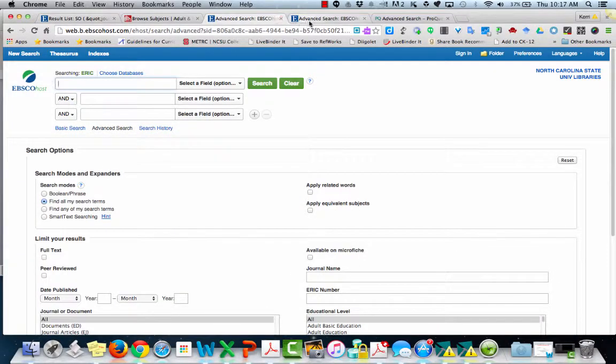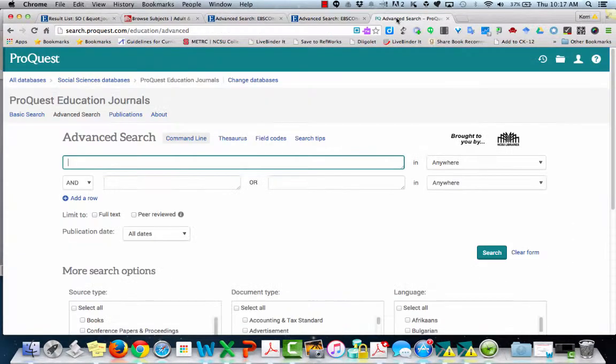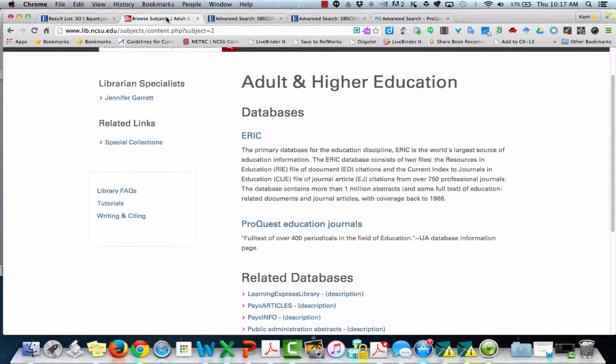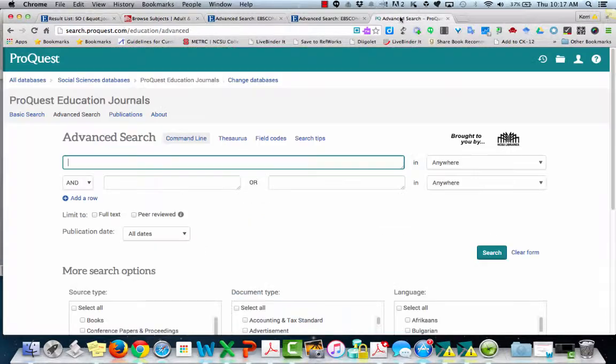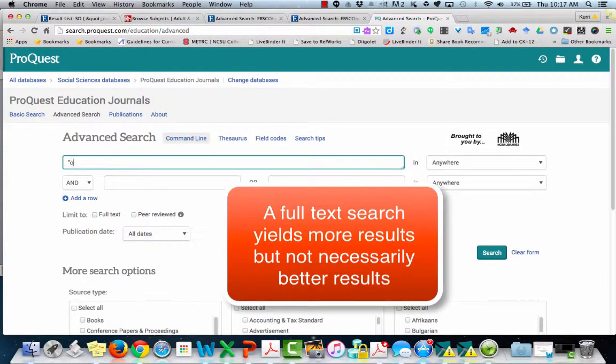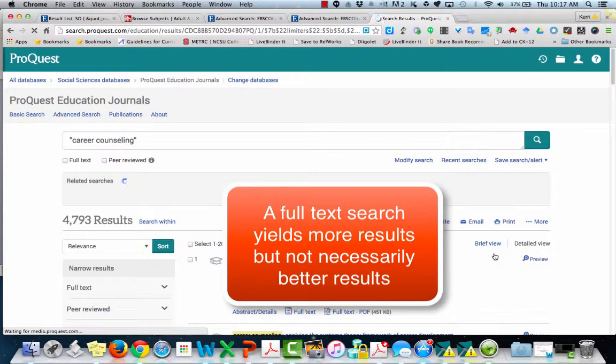So ERIC and PsycInfo work similarly. ProQuest Education Journals, which I can also get to from the list of databases on the library's website, searches a little bit differently because it searches full text, but I can still narrow down my search, and you should just check it out to see which database works best for the way that you think or you work and which way you like the results.